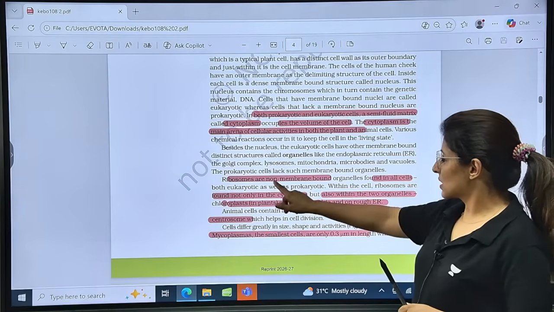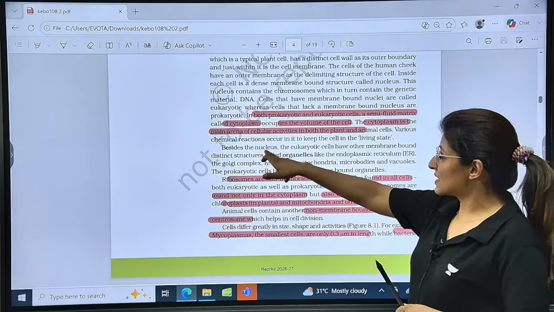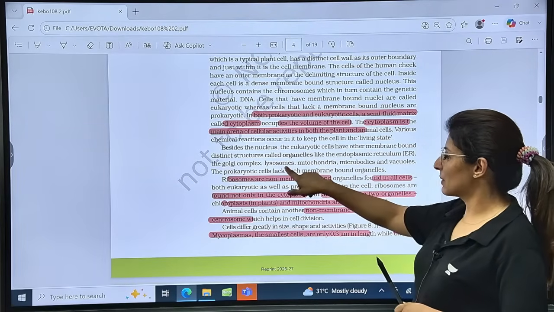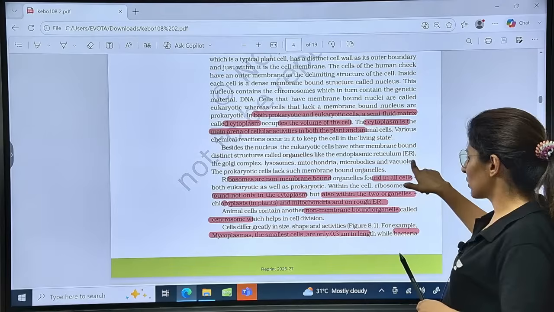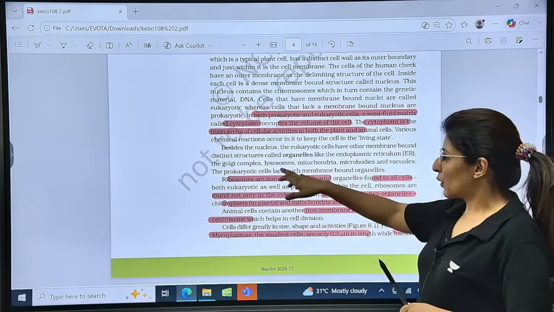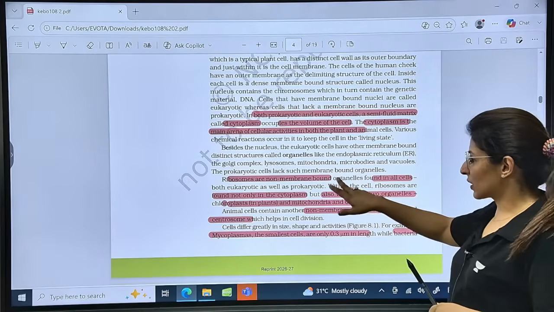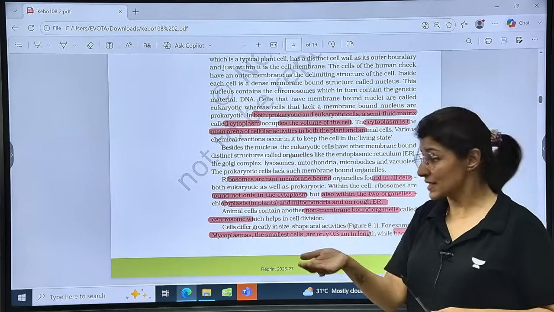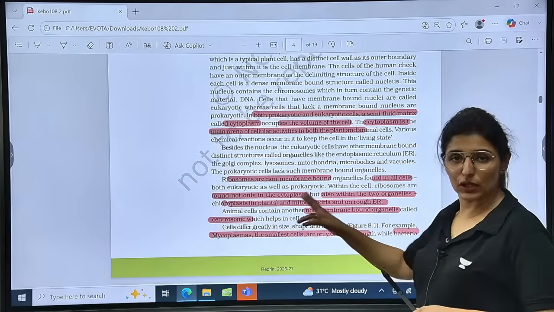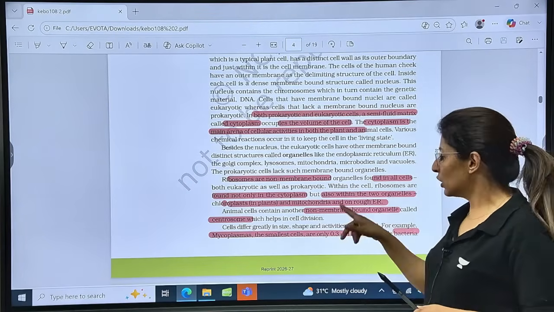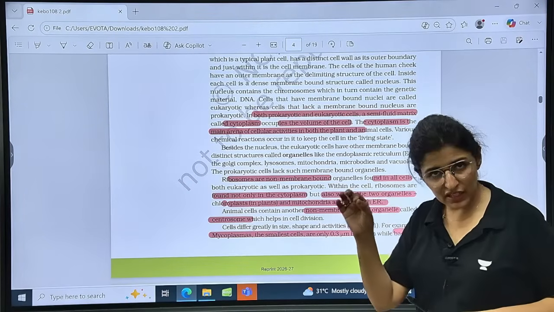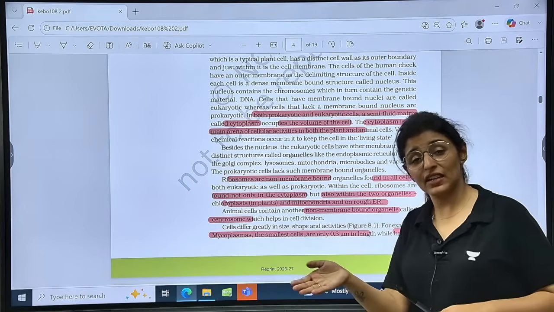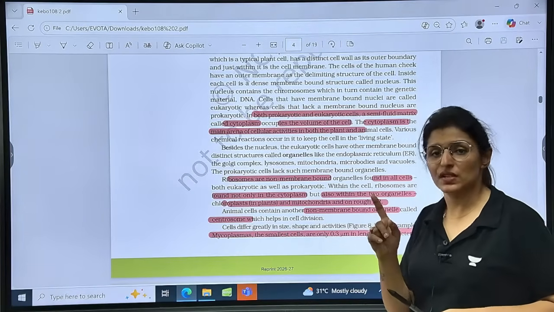Now, ribosomes. Besides the nucleus, eukaryotic cells have other membrane-bound organelles like ER, GB, lysosomes, mitochondria, microbodies, and vacuoles. Prokaryotes lack all these membrane-bound organelles. Ribosomes are non-membranous, or you can say membrane-less. They are found in all cells, eukaryotes as well as prokaryotes. In eukaryotes, they are of 80S type, and in prokaryotes, only of 70S type.